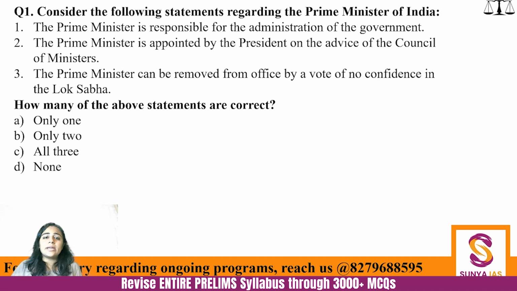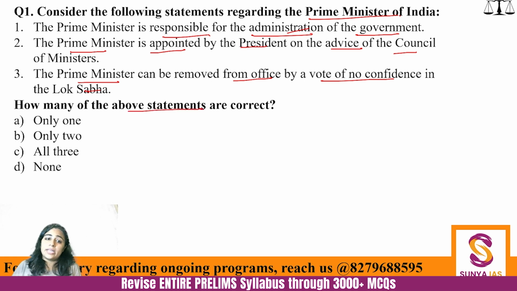Consider the following statements regarding the Prime Minister of India. The Prime Minister is responsible for the administration of the government. The Prime Minister is appointed by the President on the advice of the Council of Ministers. And the Prime Minister can be removed from office by a vote of no confidence in the Lok Sabha. How many of the above statements are correct?